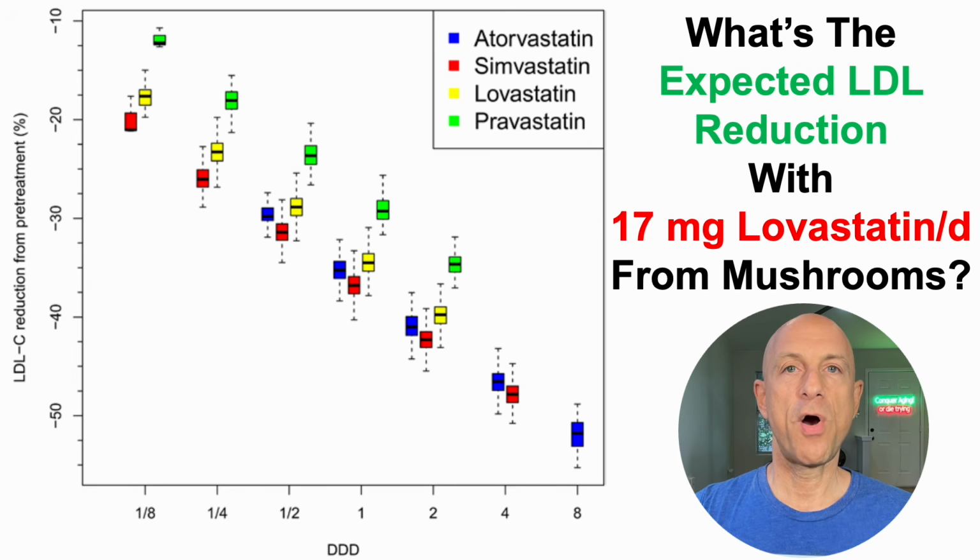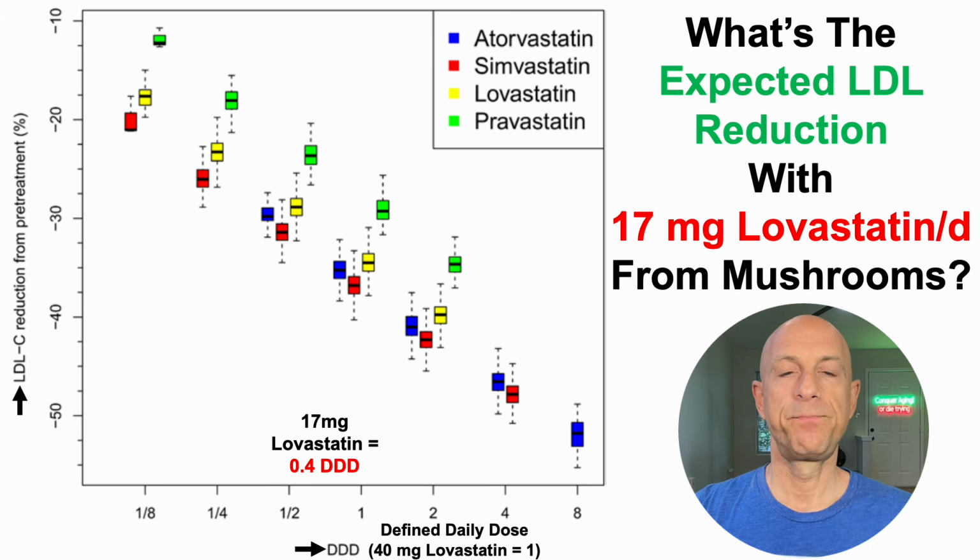For that, we'll pull up our graph again. Remember, this is the LDL reduction from baseline against the defined daily dose. And in this study, that defined daily dose of 1 was 40 milligrams of lovastatin, which means that my highest intake of mushrooms and potentially up to 17 milligrams of lovastatin per day would be a defined daily dose of 0.4.